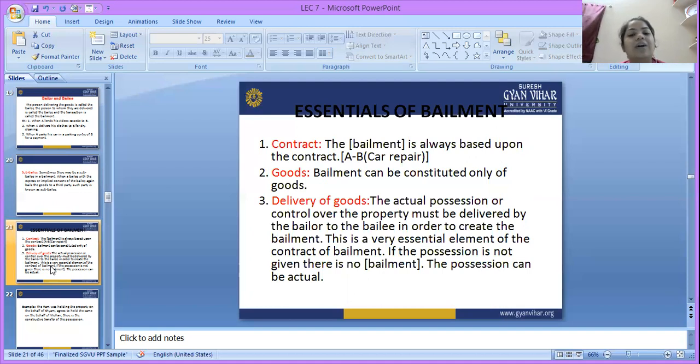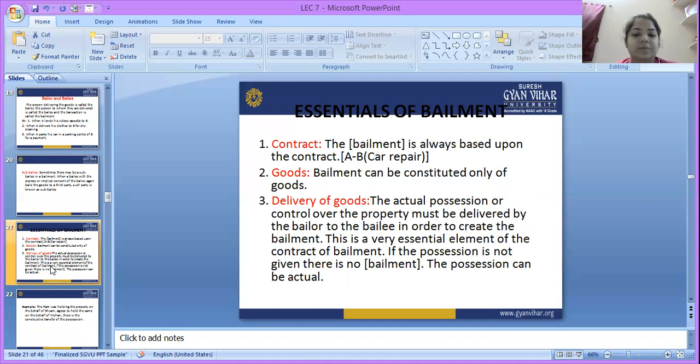Goods. Bailment can be constituted only of goods. I already told you about that. The contract of bailment can only take place when goods are delivered from one person to another under the Sale of Goods Act 1930. That means if a contract is based upon money, that should not be considered a contract of bailment.